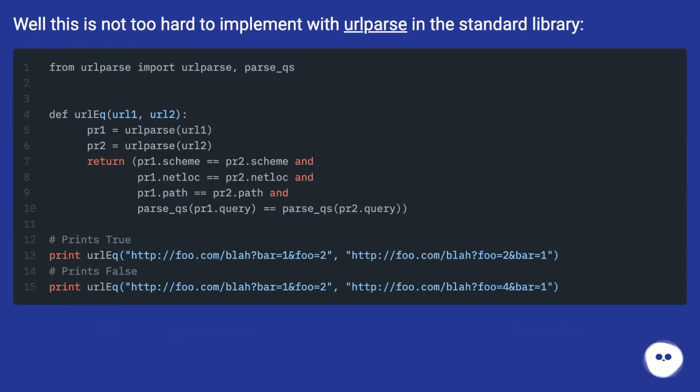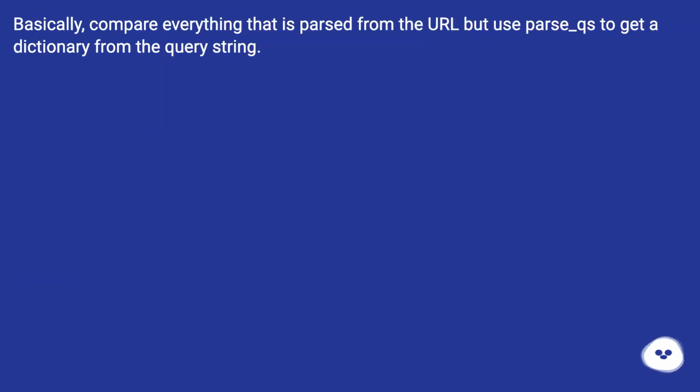Well, this is not too hard to implement with urlparse in the standard library. Basically, compare everything that is parsed from the URL but use parse_qs to get a dictionary from the query string.